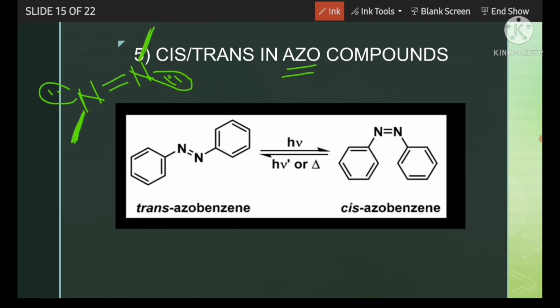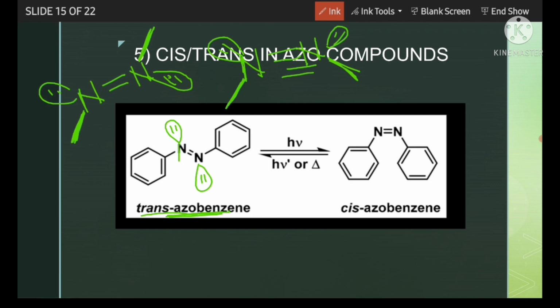This can exist in two ways. With the N double bond N, the lone pairs can be in the same direction, and the other groups are like that. See this example: here is one lone pair, here is one lone pair, and lone pair gets the least priority, as we know.